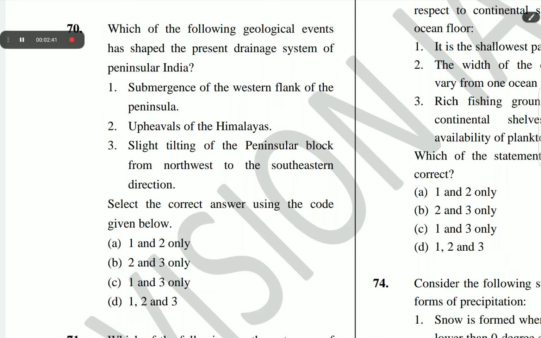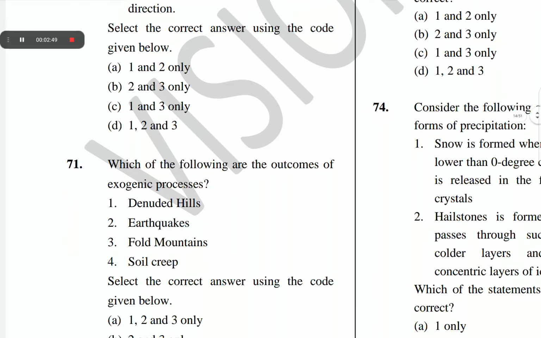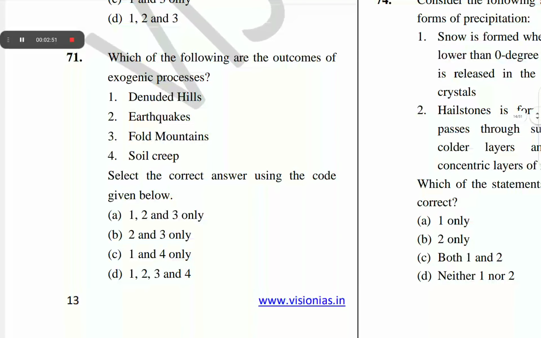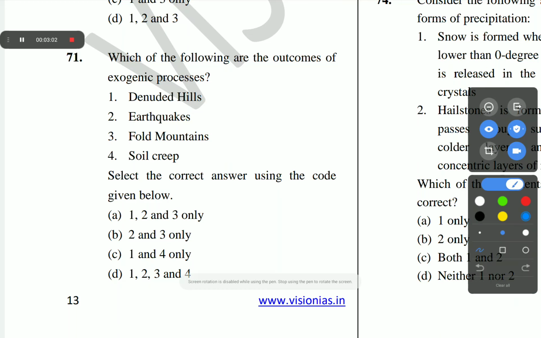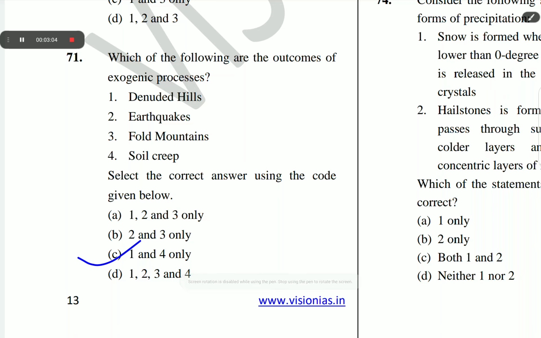The correct answer of question number 70 is D: 1, 2 and 3. All the options are correct. The next question is question number 71. Which of the following are the outcomes of exogenic processes? The correct option of question number 71 is C: 1 and 4 only. Denuded hills and soil creep.